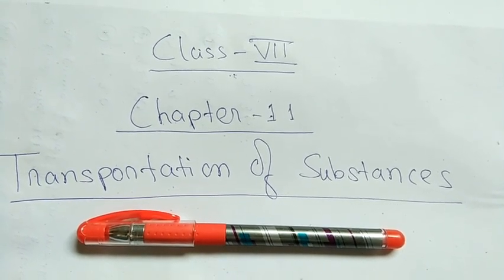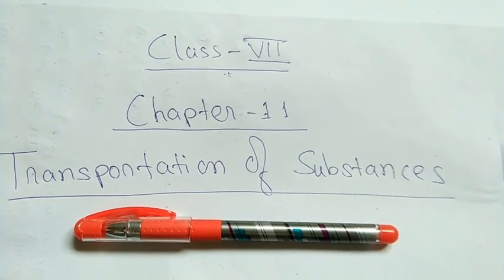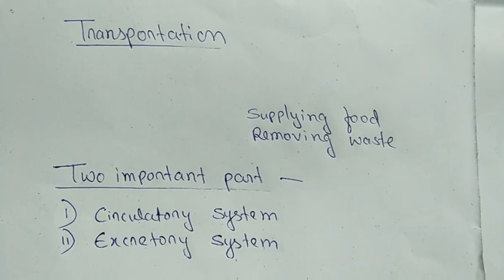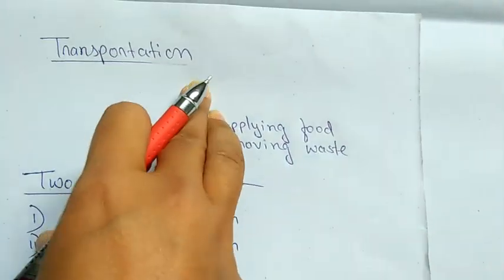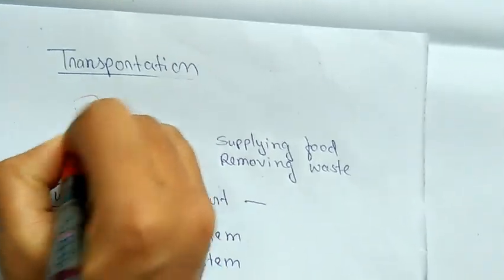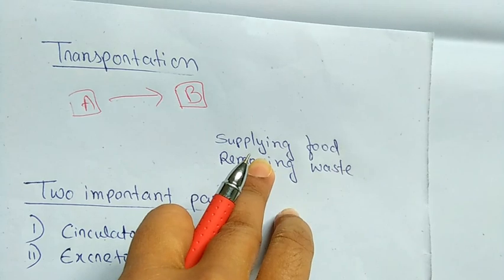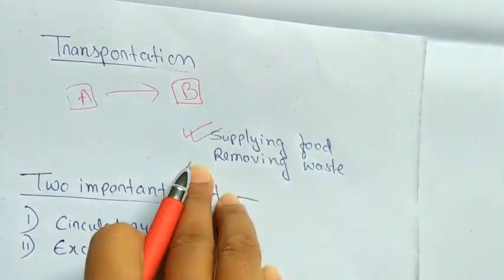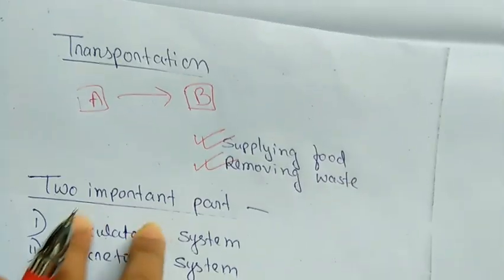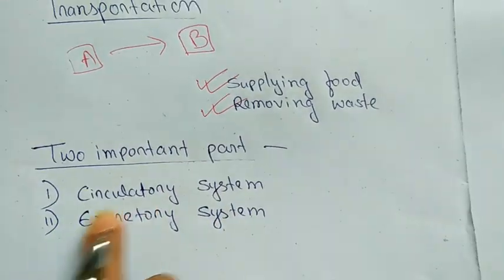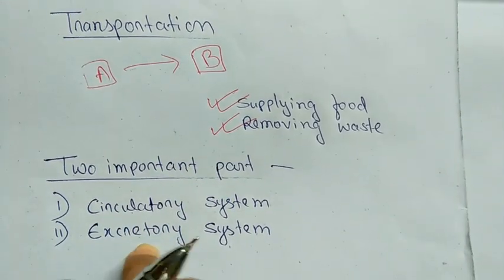Today I am up with another beautiful topic, transportation of substances from class 7. So let's begin. So yes, transportation basically means movements. Movements of substances from suppose place A to place B. Biologically, transportation is basically supplying the food throughout the body and removing the waste from the body. So the two important parts of this system involve the circulatory system and the excretory system. So let's see what is the circulatory system and the excretory system.